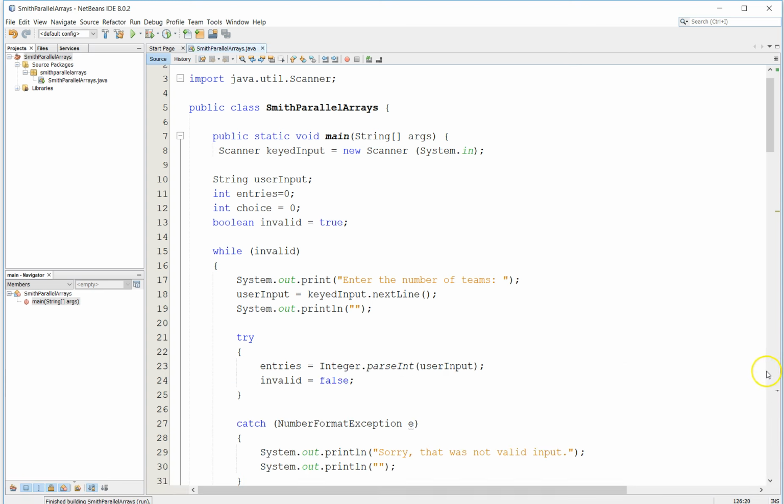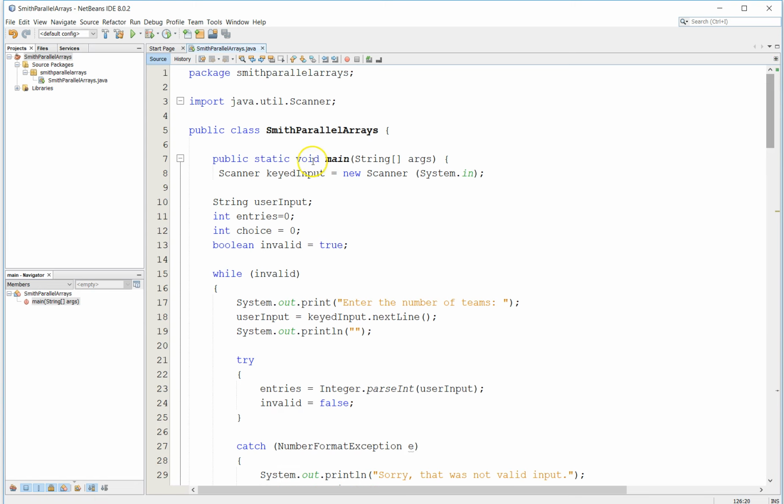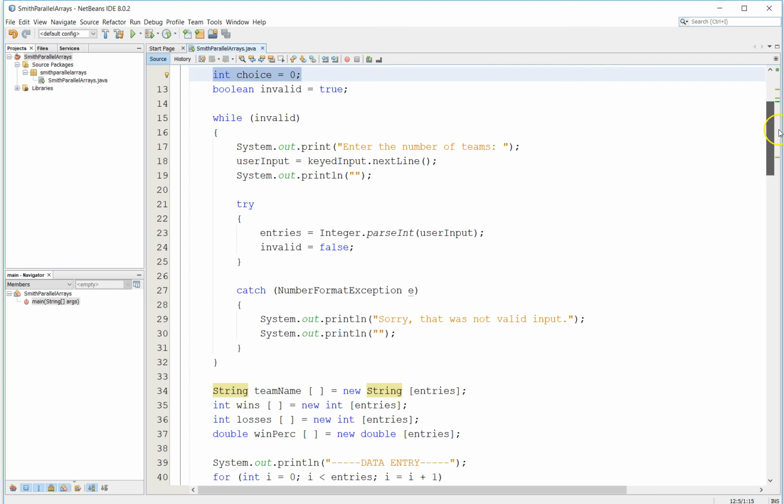So how is this implemented? Let's take a look at some of the code. And again, you're going to want to pause this. You're going to maybe want to take some notes, maybe rewind some components as well. So we have user input, of course. We have the number of entries set to 0, choices set to 0, and we have a Boolean value called invalid, which is true. We jump into our first loop.